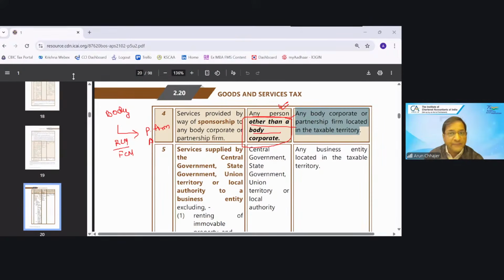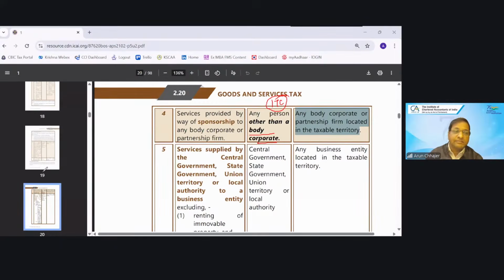Now I can say that because they have excluded the body corporate from the supplier, therefore, if the supplier is a body corporate, the condition with respect to the supplier is not satisfied. And considering that, if the body corporate makes the supply, then it is always under FCM. By which what will happen? They can take the input tax credit. Such a body corporate would be entitled to take the input tax credit.